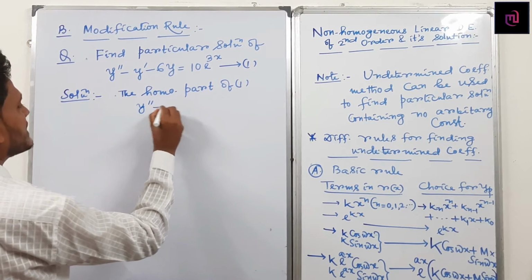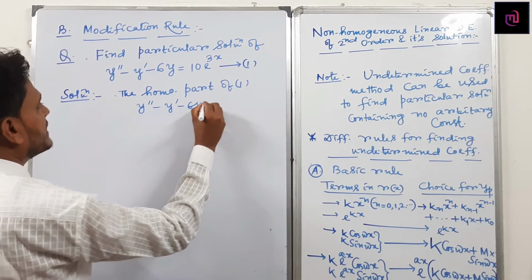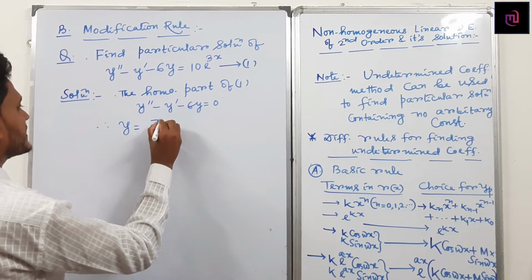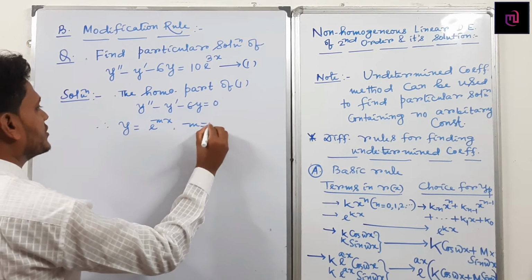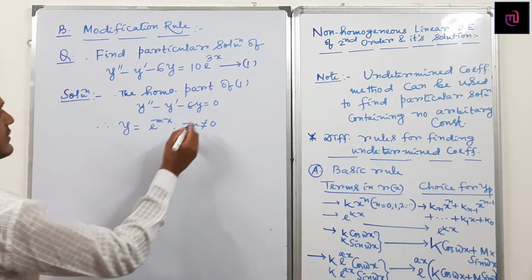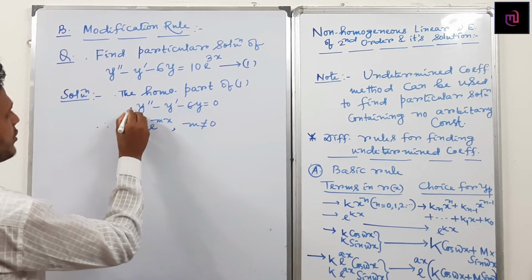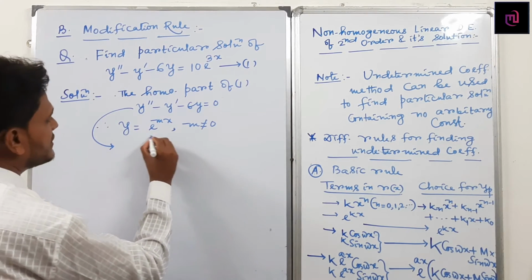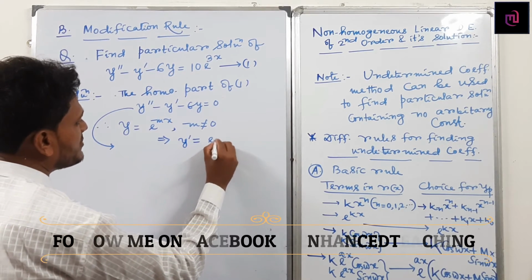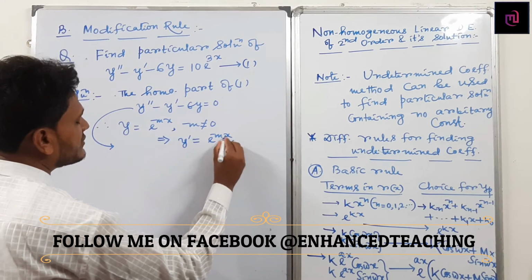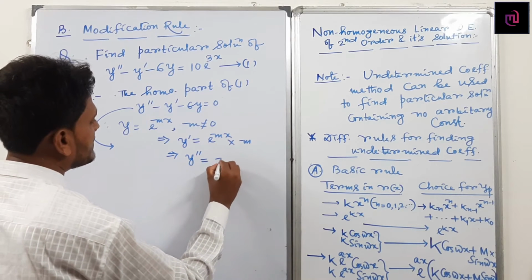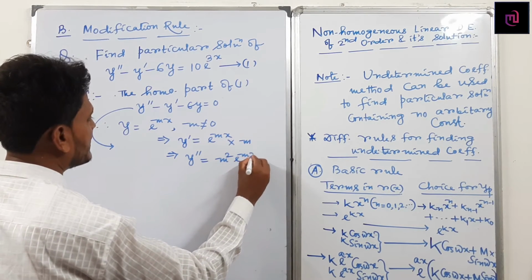It becomes y'' - y' - 6y = 0. What is the trial solution? y = e^(mx), where m not equals to 0, is the trial solution of this homogeneous part. So y = e^(mx), y' = m e^(mx), and again, y'' = m^2 e^(mx). Can I write this line?